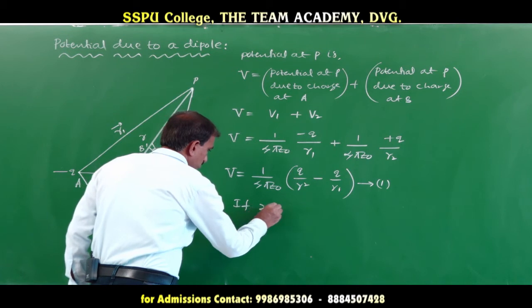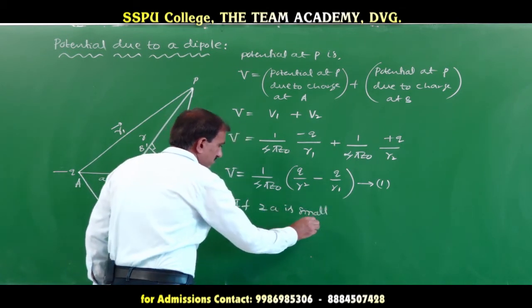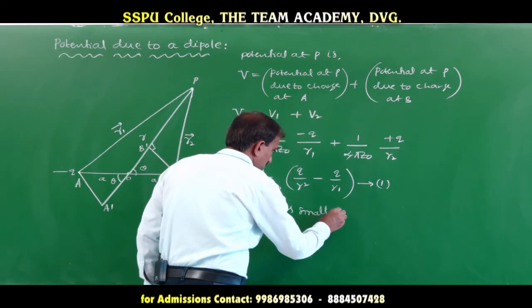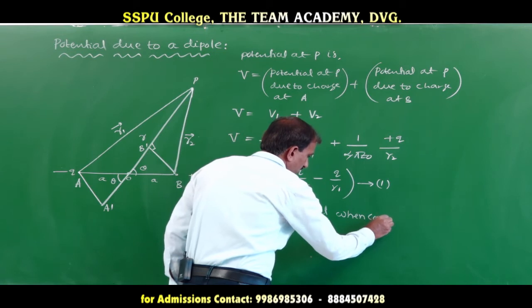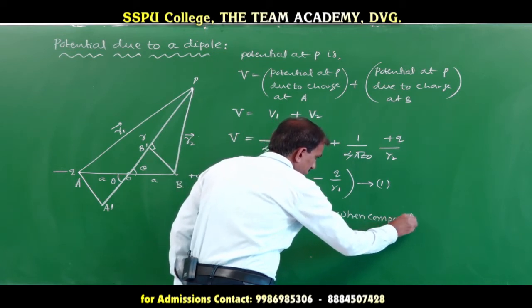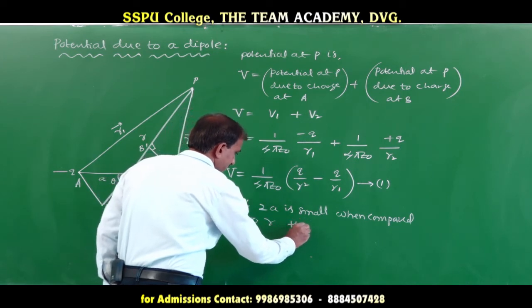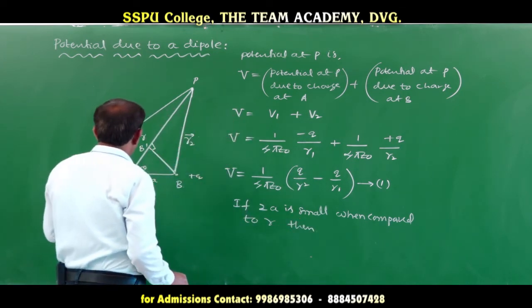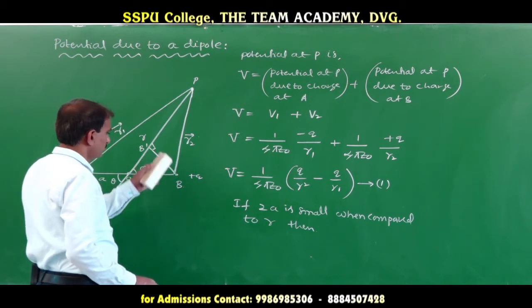If 2a is small when compared to R, then A dash P is approximately equal to OP.